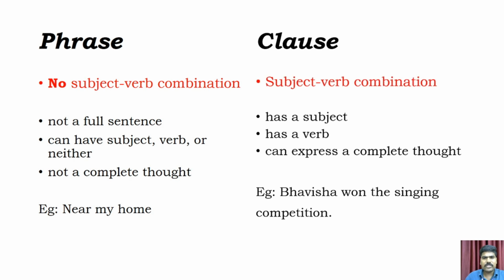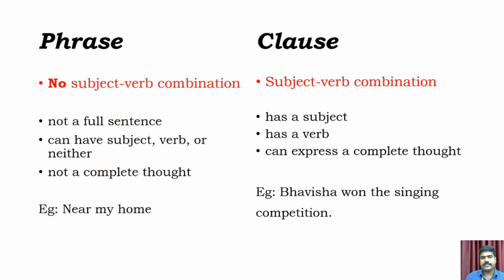Clause. What is meant by clause? A clause has a subject and it has a verb. It can express a complete thought, and it has a subject-verb combination. In a phrase there is no subject-verb combination, but in a clause there is. Here is an example for clause: Bhavisha won the singing competition.